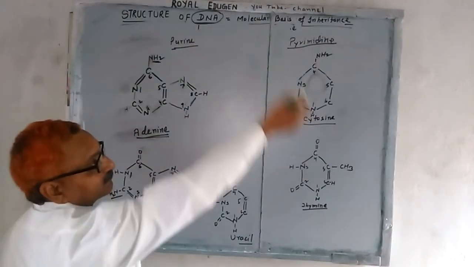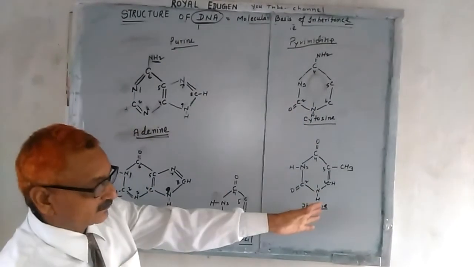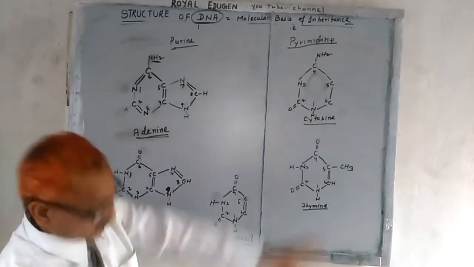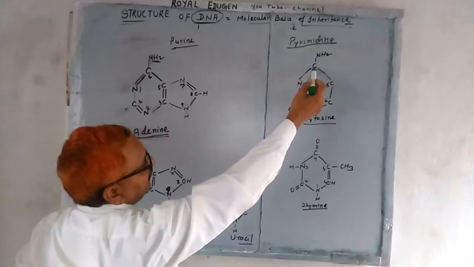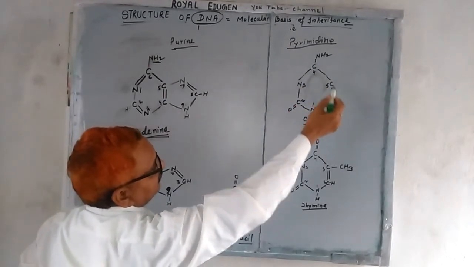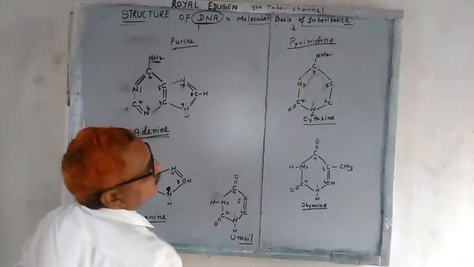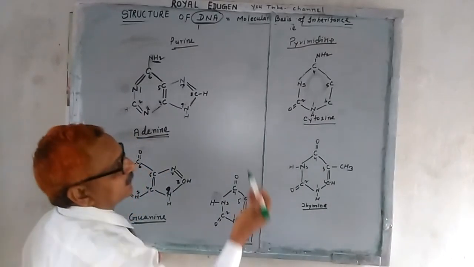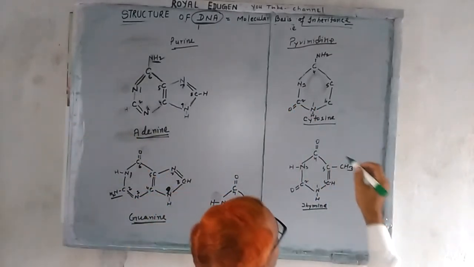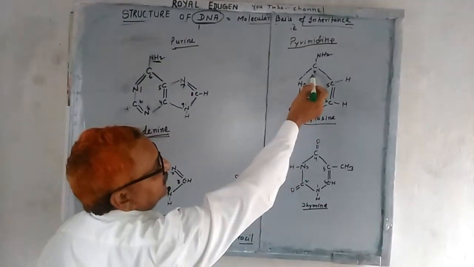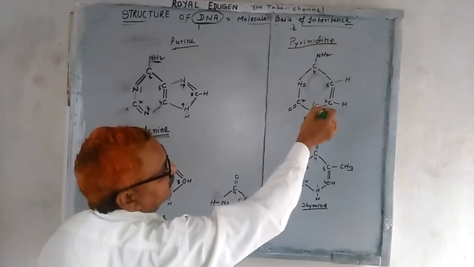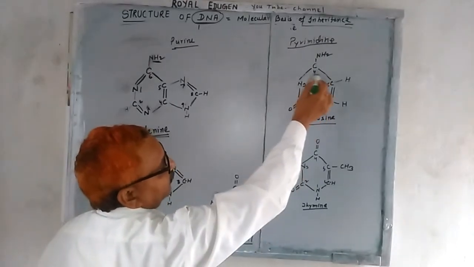Again, pyrimidine is a single hexagonal structure. Pyrimidine is again heterocyclic, containing nitrogen, carbon, nitrogen, carbon, carbon, carbon. Let us see here: again 1, 2, 3, 4, 5, 6.